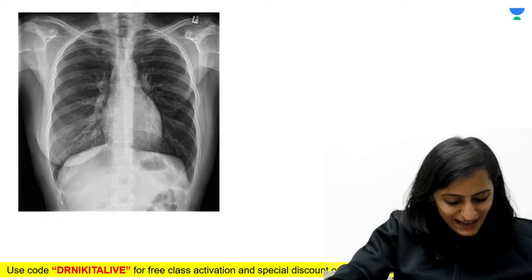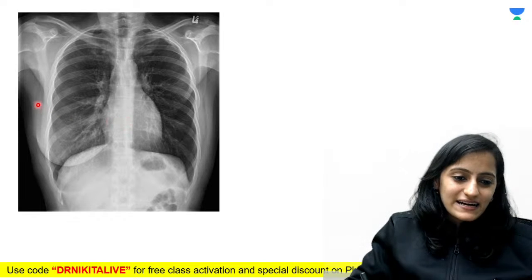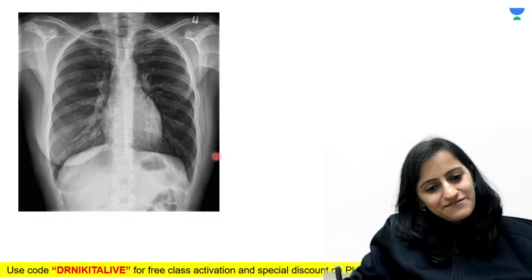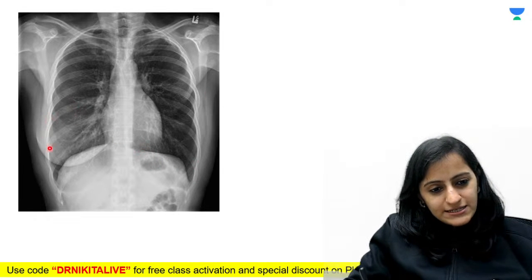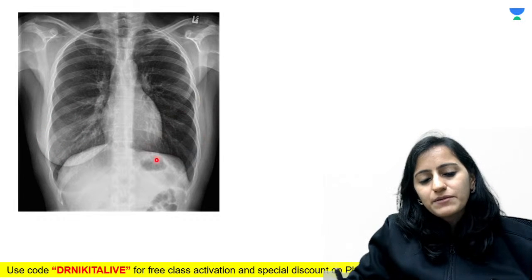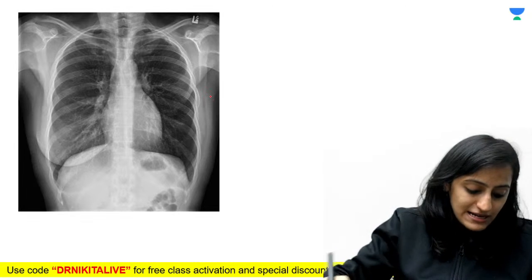Absolutely right. The left side is appearing more black, very correct. On the right side, you can see this breast shadow. On the left side, the breast shadow is not there. So look at this increased density, breast shadow. This is more white. This is more black because the breast shadow has been removed.